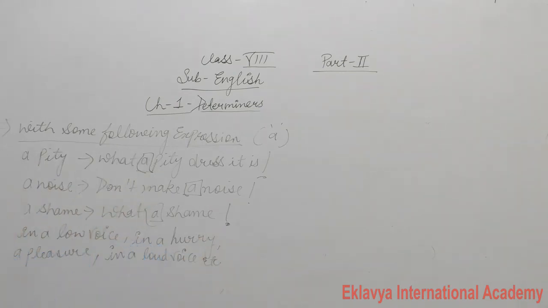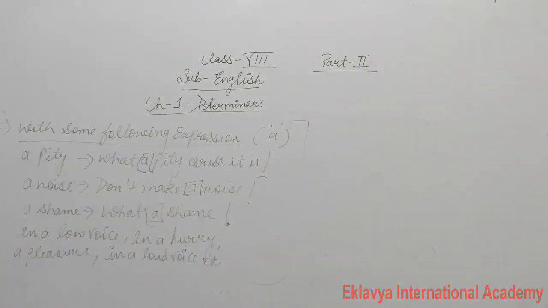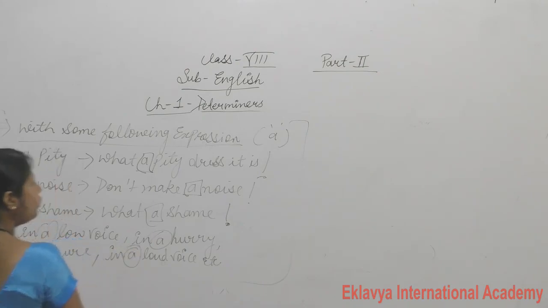These are the expressions in which we only use a. Okay, so these are important. With these expressions only we use a. Clear? So this is all about the use of a.